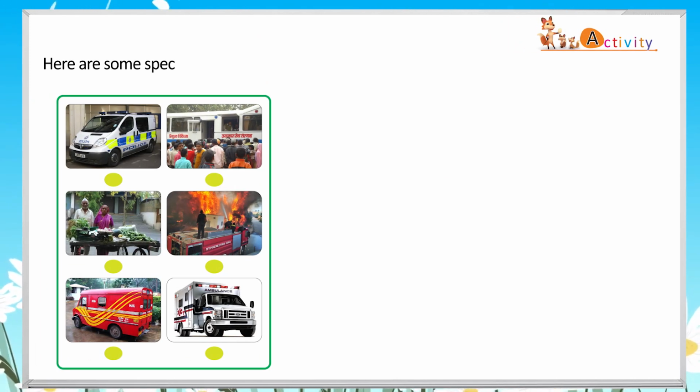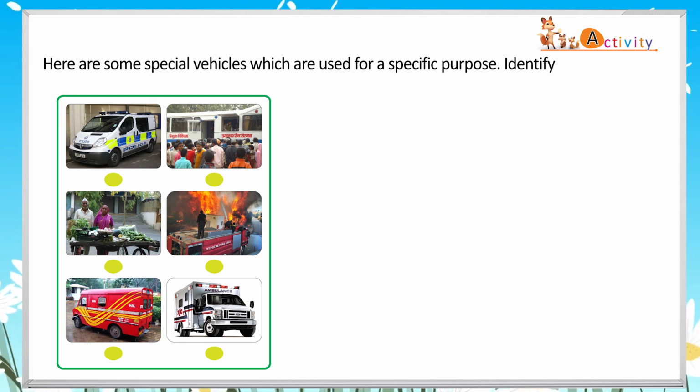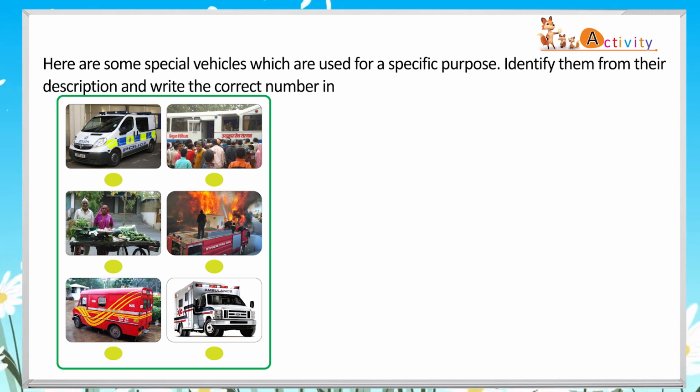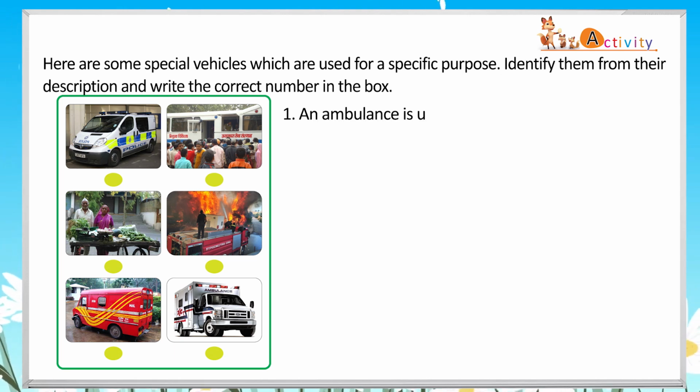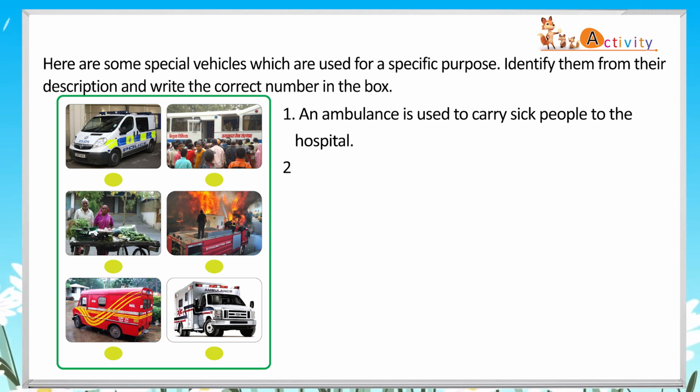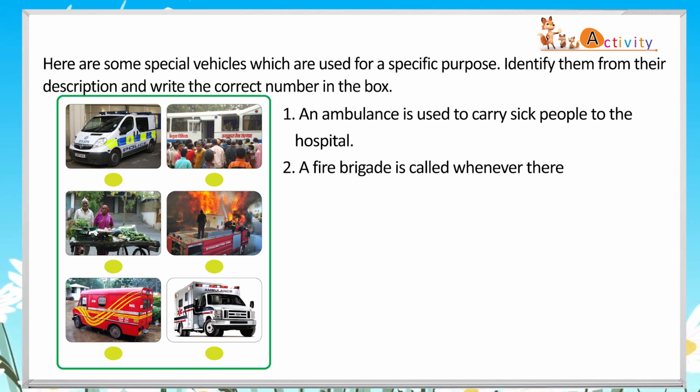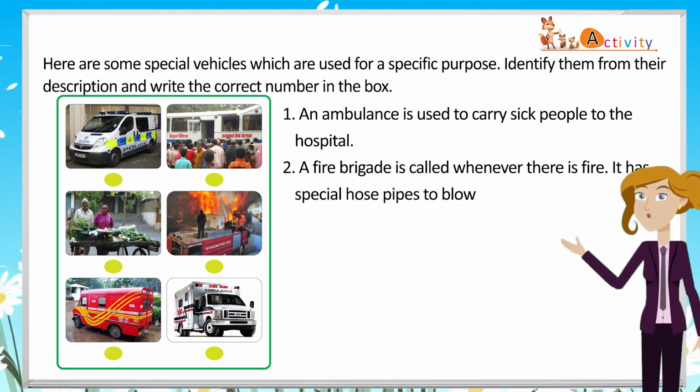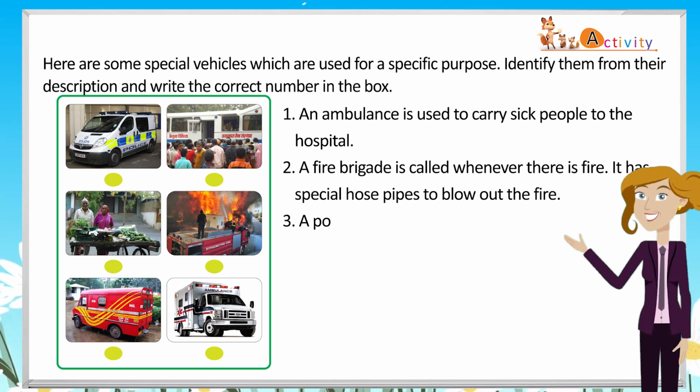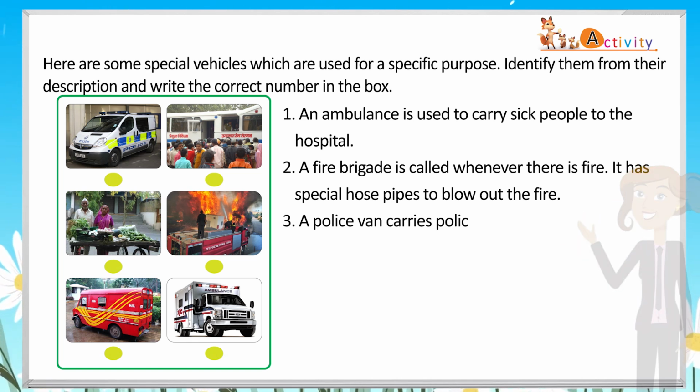Activity. Here are some special vehicles which are used for a specific purpose. Identify them from their description and write the correct number in the box. 1. An ambulance is used to carry sick people to the hospital. 2. A fire brigade is called whenever there is fire. It has special hose pipes to blow out the fire.